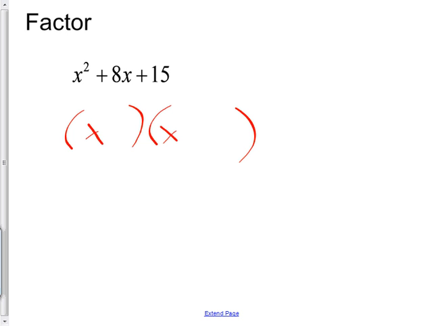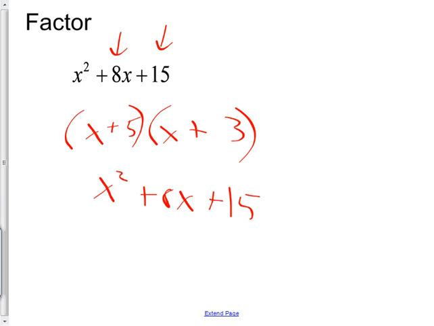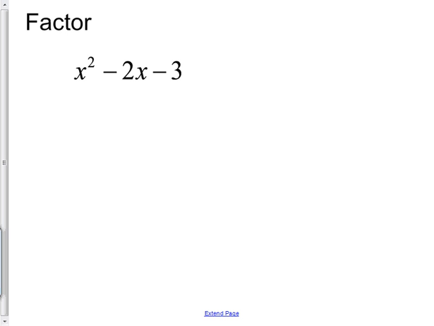Then you just got to ask yourself, what multiplies to 15 and adds to 8? 5 and 3, plus and plus. What if I wanted to know for sure that I was right? What would I do? Yeah, just FOIL it out, multiply it out. X squared, outside 3x, inside 5x makes 8x, and the last makes 15. Yep, did it right.